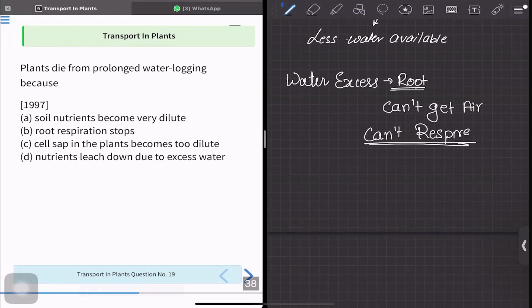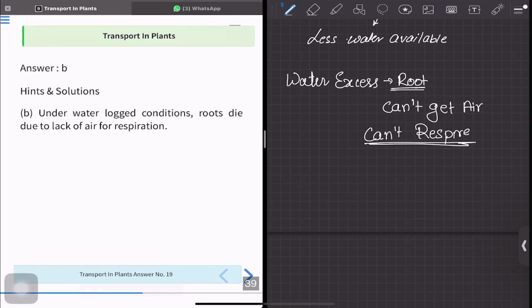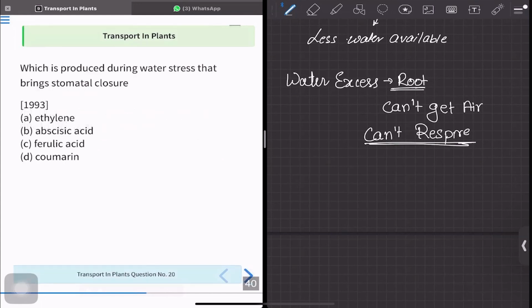So option A is not the correct answer. Option B says root respiration stops. Yes, because of waterlogging, the respiration of roots will stop and hence the plants will die. So option B is simply the correct answer. Now let's see question number 20. Which is produced during water stress and brings stomatal closure?